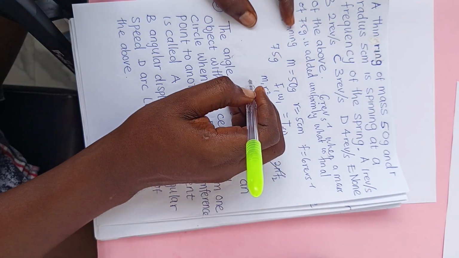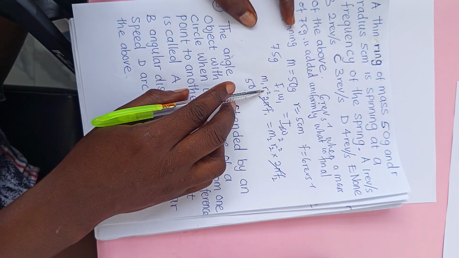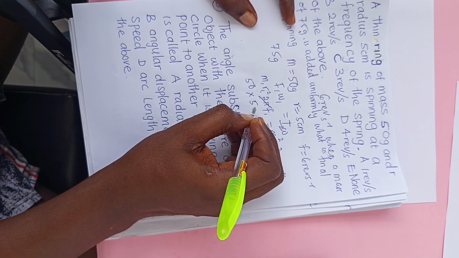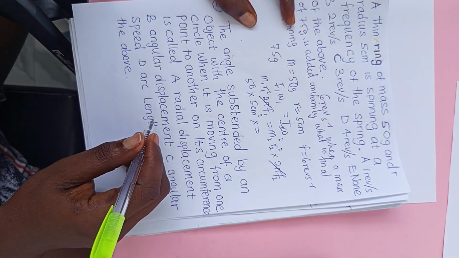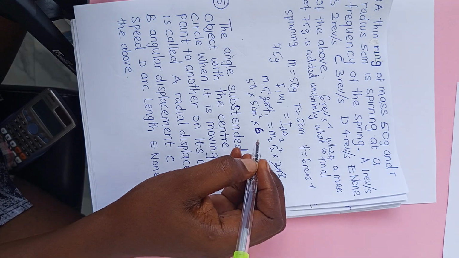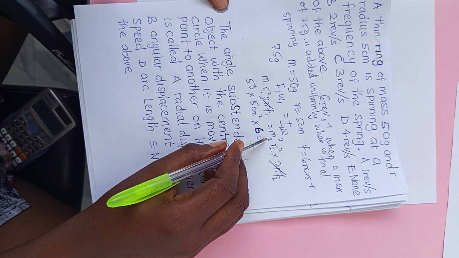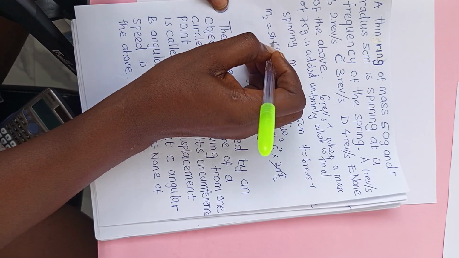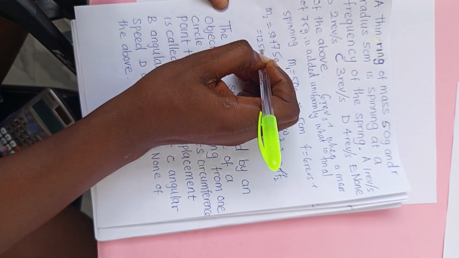So what we have now is 50 times R1, which is 5 centimeters squared, times the frequency, equal to M2 times R2 squared times F2. M1 is 50, so M2 will be equal to 50 plus 75, which is 125 gram.